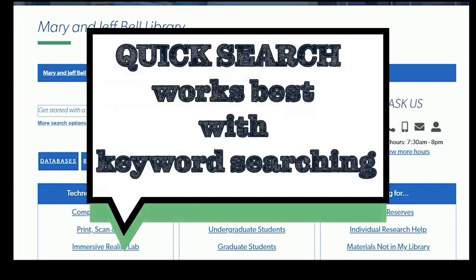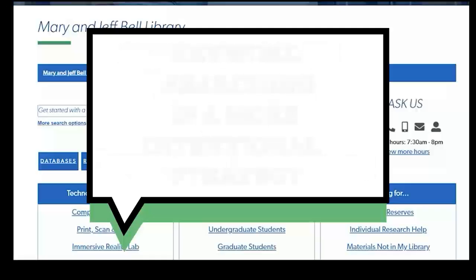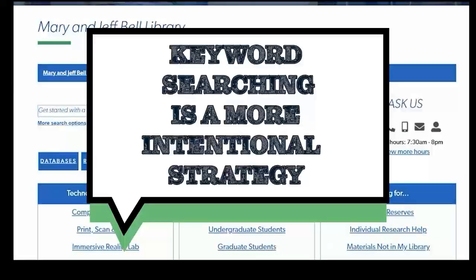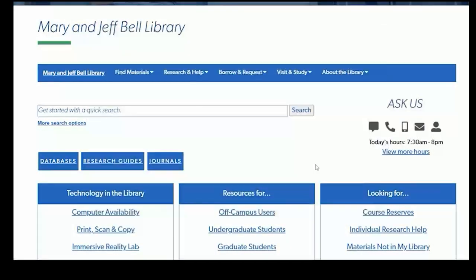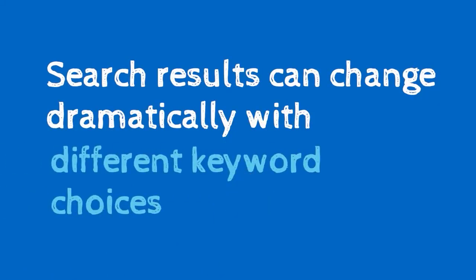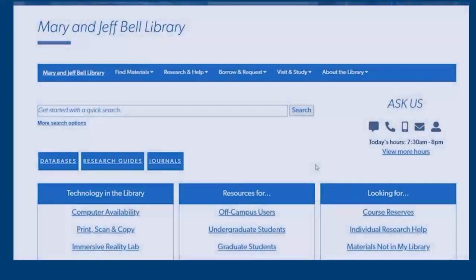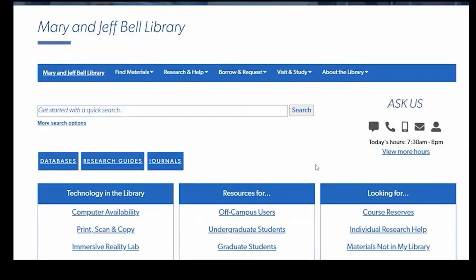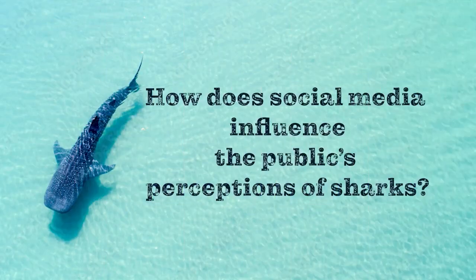Quick search works best when you use keyword searching. Keyword searching is a more intentional strategy than just asking a question. Let's talk about how search results can change dramatically just by keyword choices used in a search. We'll be demonstrating an example keyword search based on this topic: How does social media influence the public's perceptions of sharks? Using quick search as our playground.